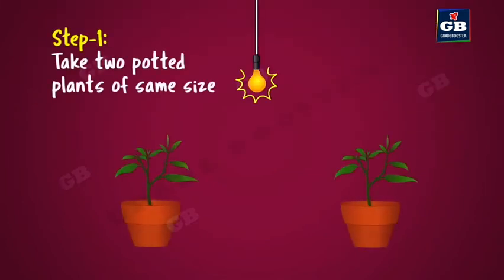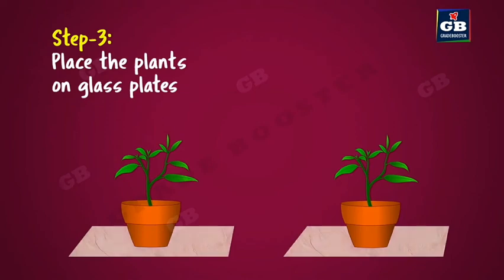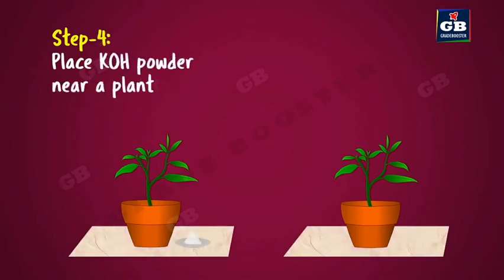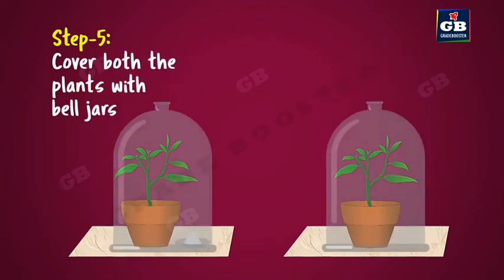So we will take 2 potted plants of the same size and keep them in a dark room for 3 days to de-starch them. Now place the plants on glass plates or smooth finished tiles. Now keep the potassium hydroxide powder near one of the plants. Now cover both of the plants with separate bell jars.